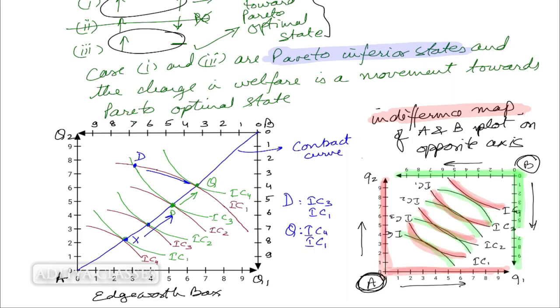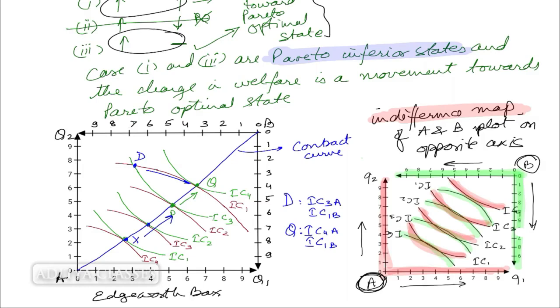Now if you look at these 2 points, comparison of D against Q, what has happened? IC3 for A. Let us put this subscript so that we can see which indifference curve belongs to whom. Now IC3A, what is happening with D? For A I am sitting at IC3, for B I am sitting at IC1. What happens at Q? A has moved to IC4 while B is still sitting at IC1.